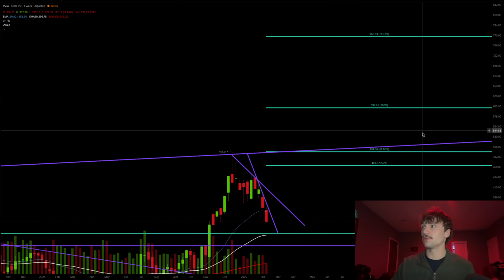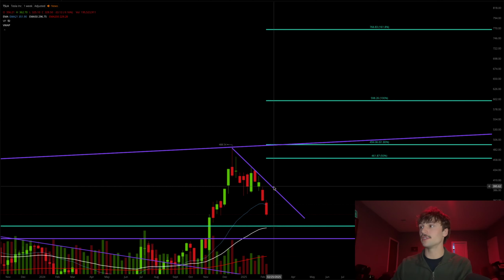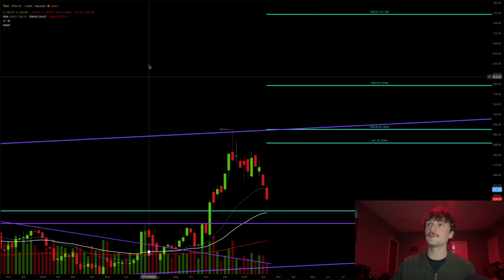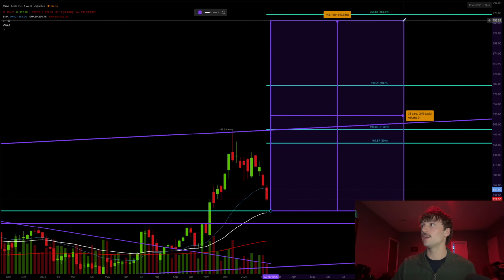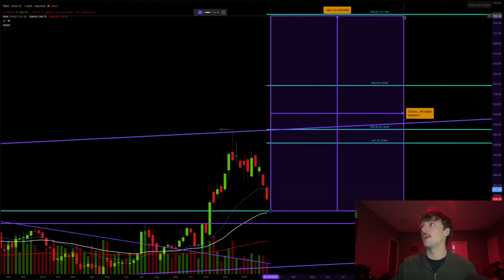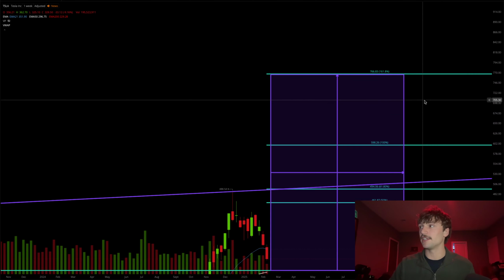Let's go ahead and talk about some price targets here, though, because you can see once we do break both of these downtrends, we would continue back to the upside hypothetically. So we can go ahead and draw down from this 618 where our first target would be for the end of the year, and that would be at the 1618 at $766, which would be up 154% from that 618 retracement that we are planning to hit.